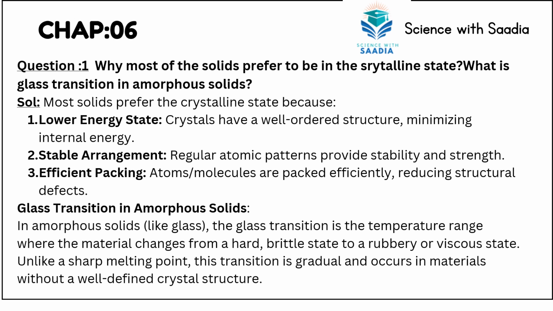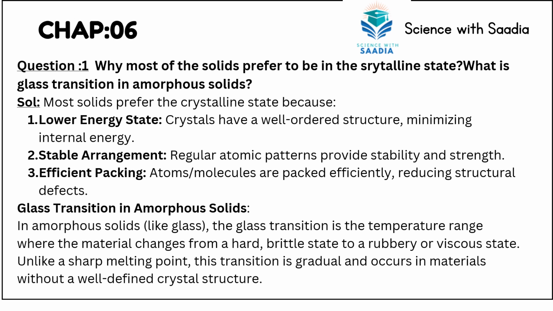What is glass transition in amorphous solids? So the answer is, most solids prefer the crystalline state because of low energy state. Crystals have a well ordered structure, minimizing internal energy. Second is stable arrangement. Regular atomic patterns provide stability and strength. Third is efficient packing. Atoms and molecules are packed efficiently, reducing structural defects.